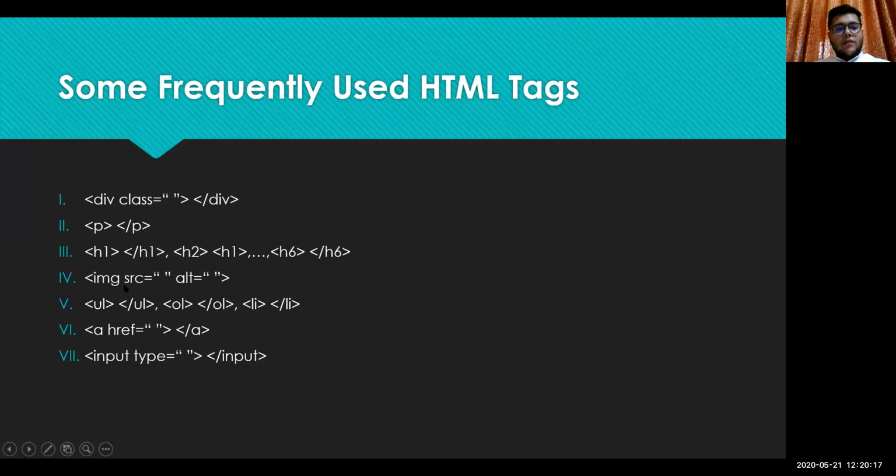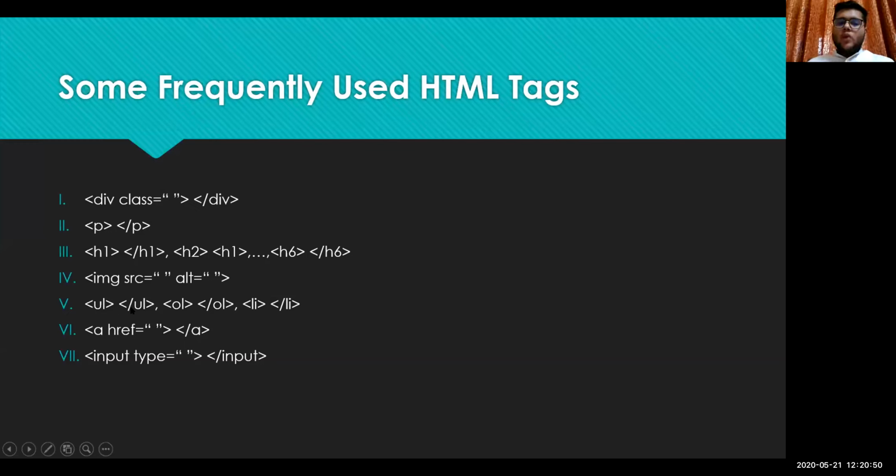After that we have IMG. As we talked before, IMG stands for image, and whenever we want to insert an image in our HTML document, we use this IMG tag. Some of the attributes of this are src and alt. We can also add height and width in this, but it becomes a little messy when we use this code to make the website responsive, so I would not suggest using those.